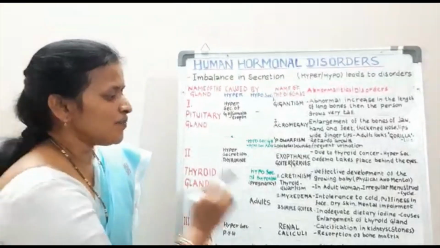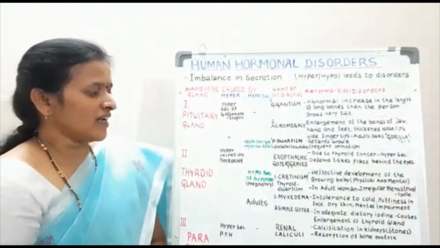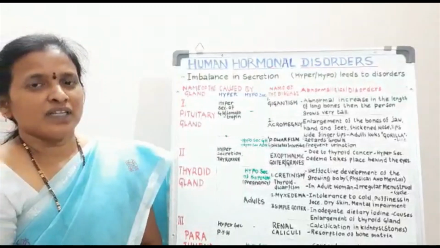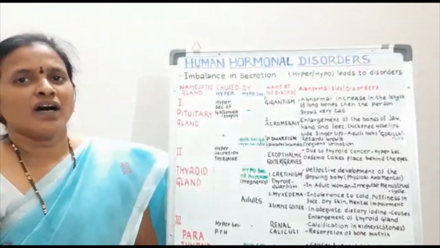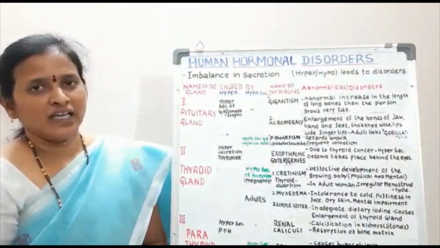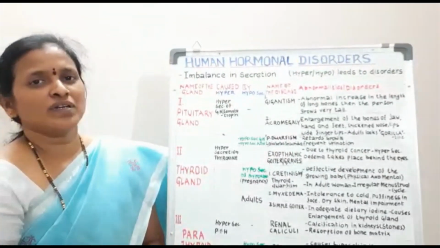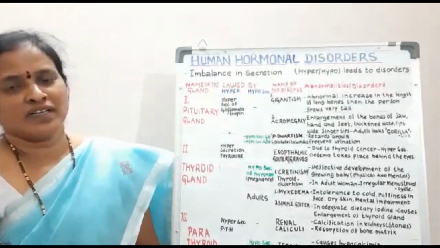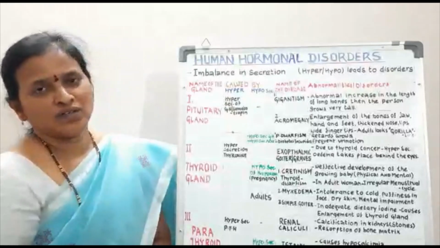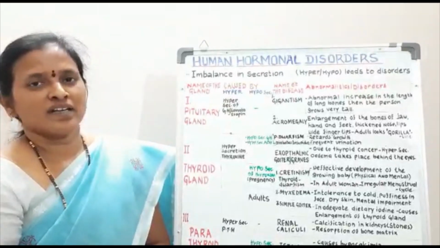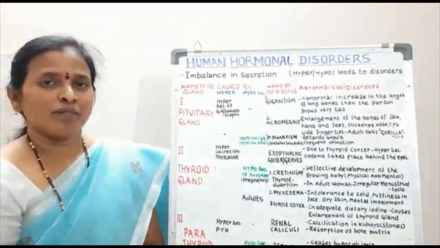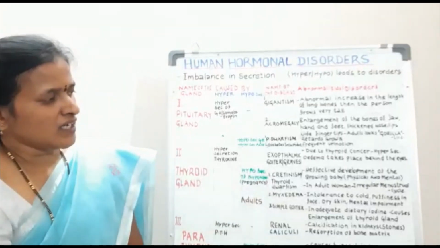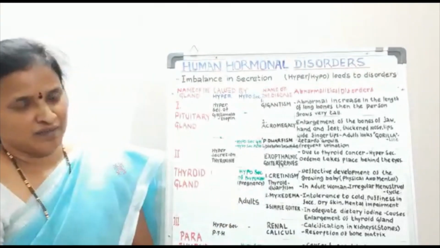Now coming to the hyposecretion of thyroxine. Hypothyroxinemia in a pregnant woman leads to cretinism. That is nothing but the baby who is born will be a dwarf, and even mentally retarded. So there is a difference between pituitary dwarfism and thyroid dwarfism. In pituitary dwarfism, the person is short but looks normal, whereas in thyroid dwarfism, the child is small but mentally retarded. Then in females we can see very irregular menstruation.